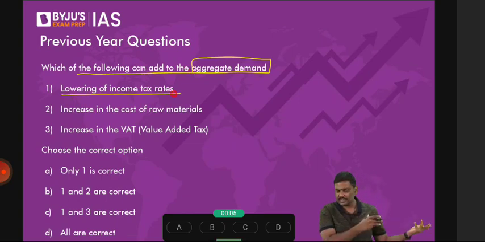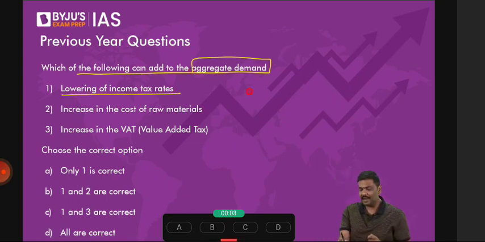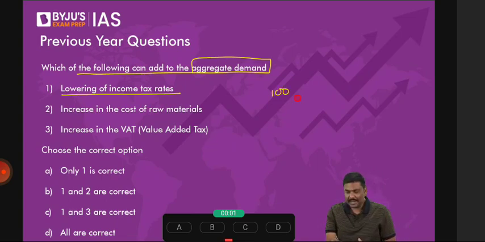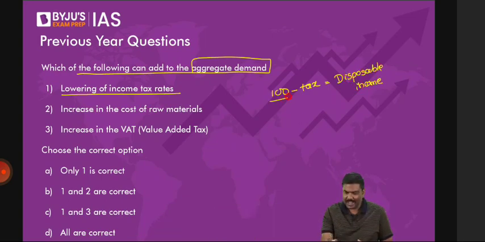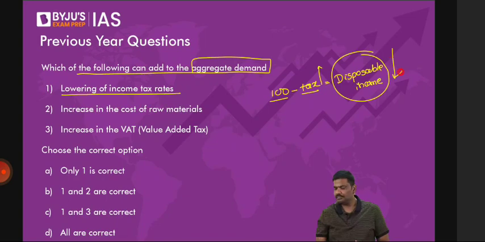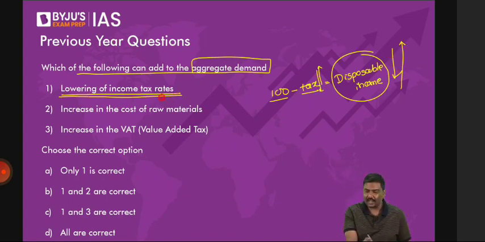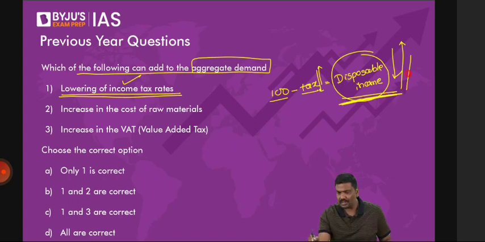I told you the example, 100 rupees is your income. Minus the taxation. So basically you will have a disposable income. So when the tax goes up, your disposable income will go down. And when the tax goes down, your disposable income will increase. So if income tax rates are reduced, what will happen to disposable income? Disposable income will go up. Will it add to the total demand in the market? Of course, yes. First one is correct.